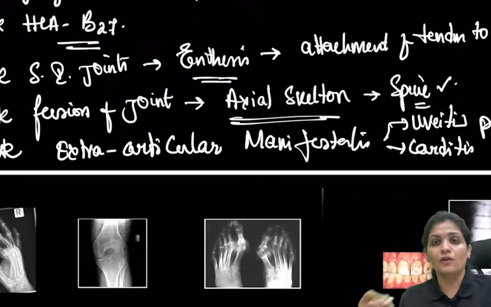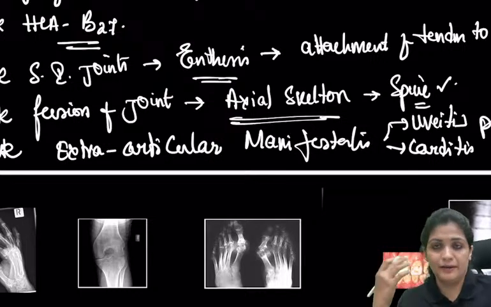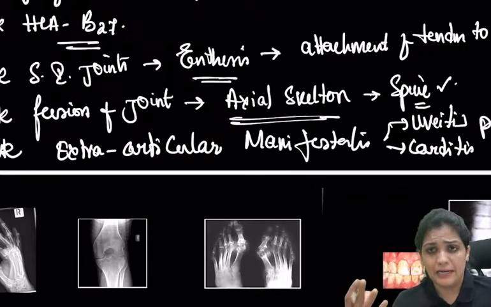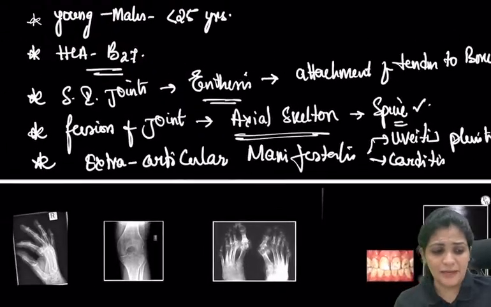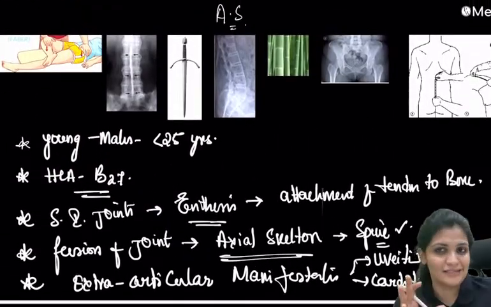That means it can involve various other important systems like your respiratory, retina, or cardiac system. So that is mainly what you have to remember about your ankylosing spondylitis. There are certain one-liners they might ask.